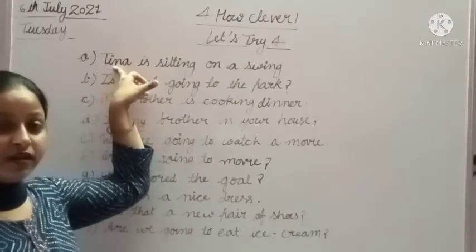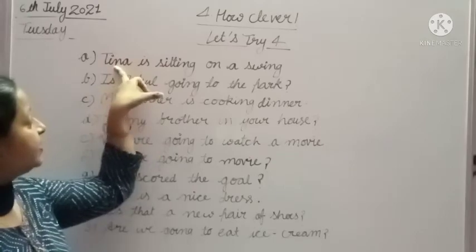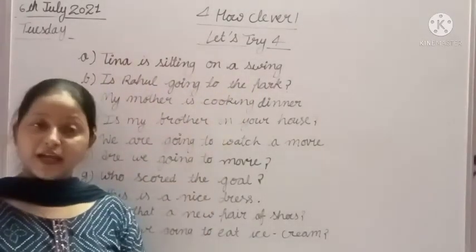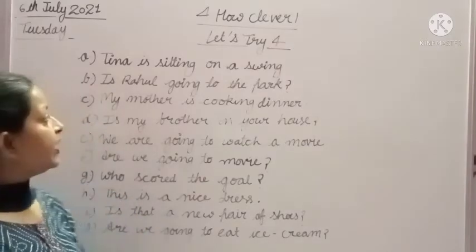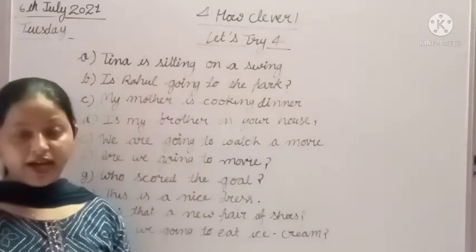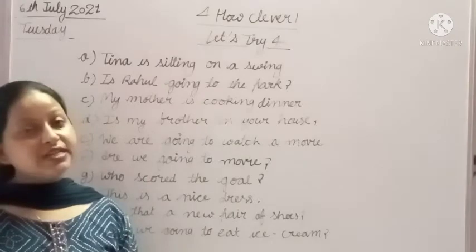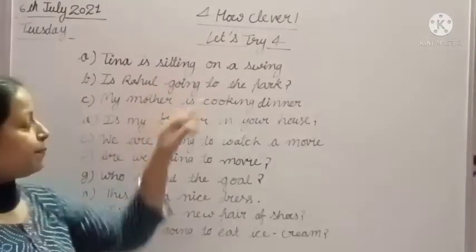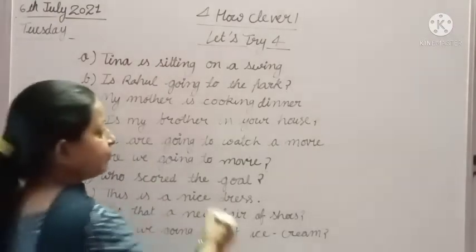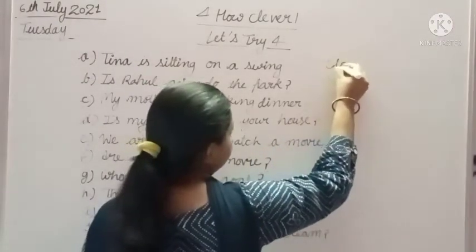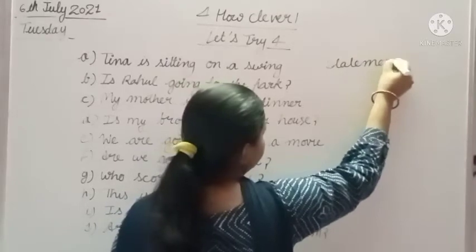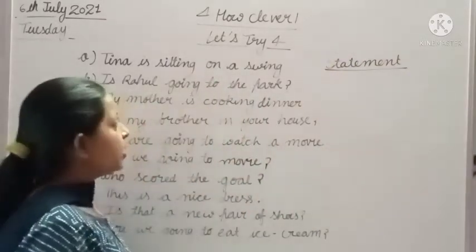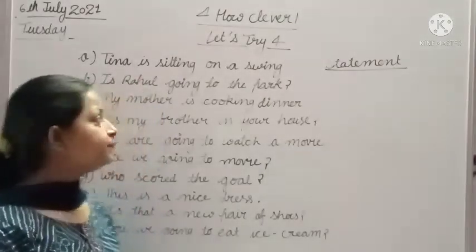Here is a subject, and we are talking about the subject, that she is sitting on a swing, and this sentence gives us information about Tina. So it is not a question, because a question always starts with a question word or helping verb. So it is a statement. That's why we will write statement in front of it. Clear to all students?